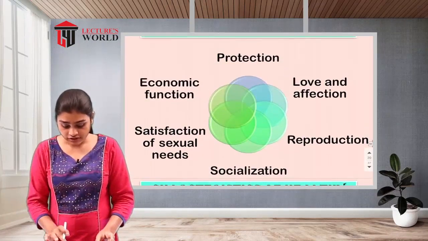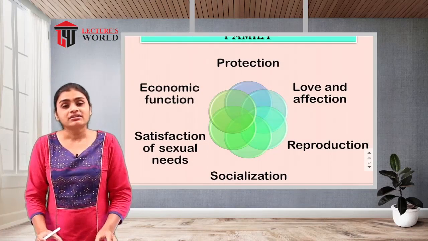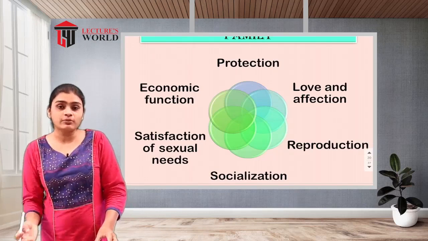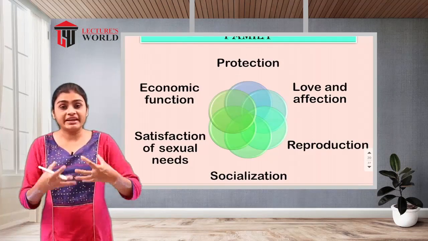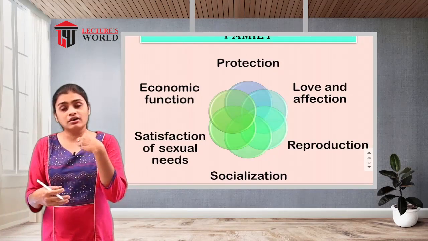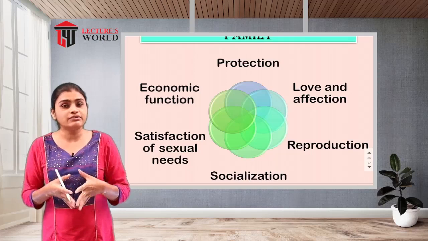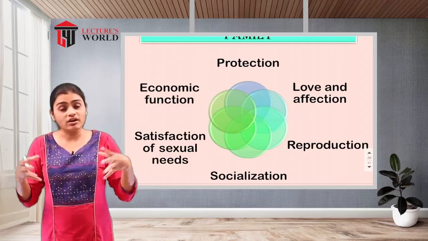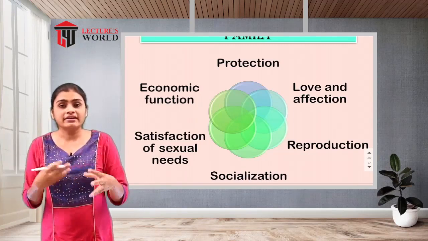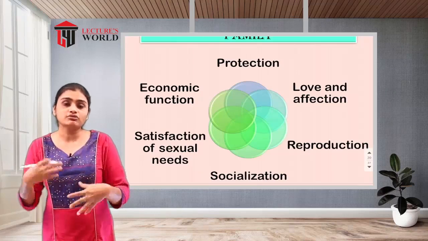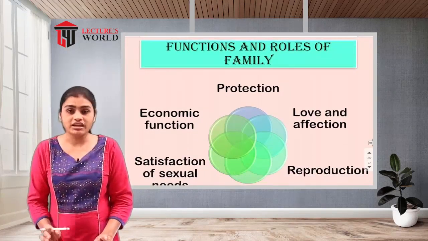Another function is socialization. As we have seen, in the family the children get the chance to interact with each other. They even play with their cousins. The play activities will also be there, and they do their studies with each other. They get involved in study, in play activities, even quarrels together. So they form a good group and get company, and these things lead to a good socialization process. So these are all the roles and functions of the family.